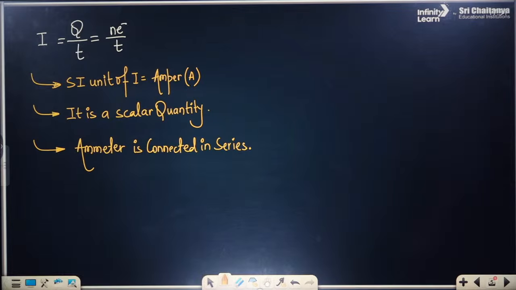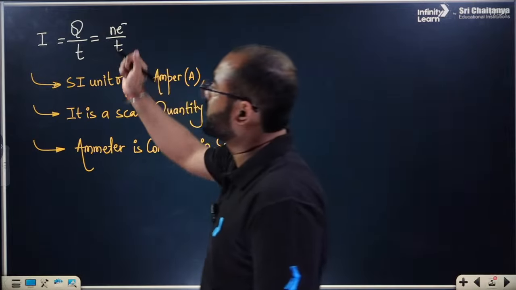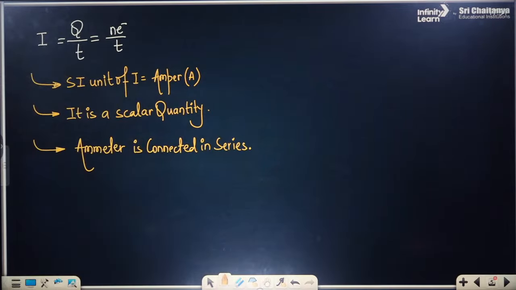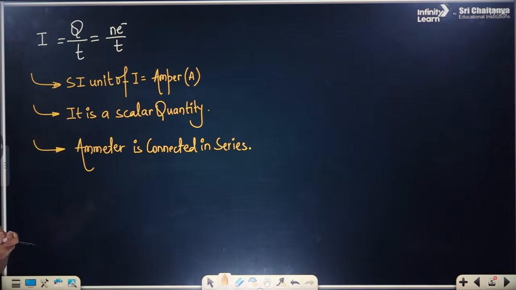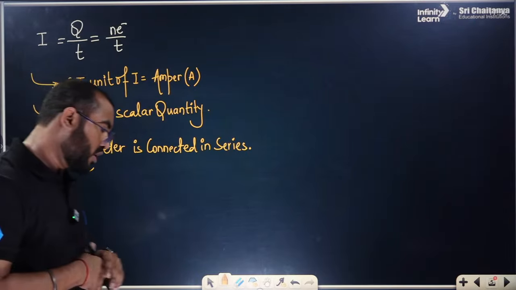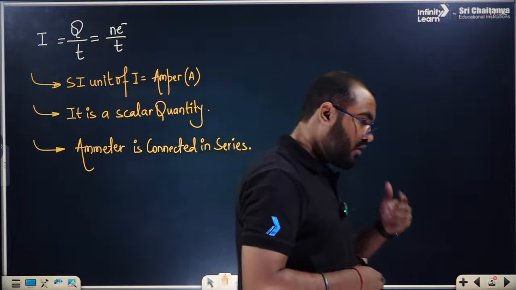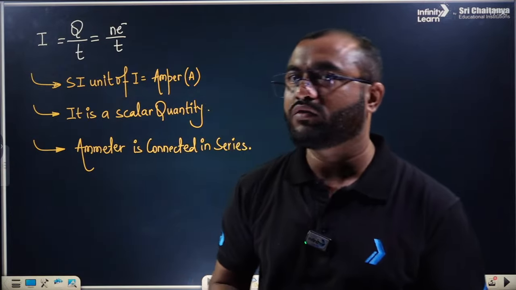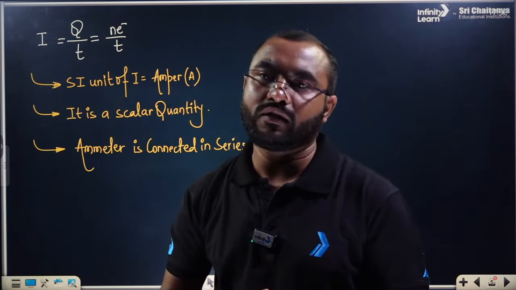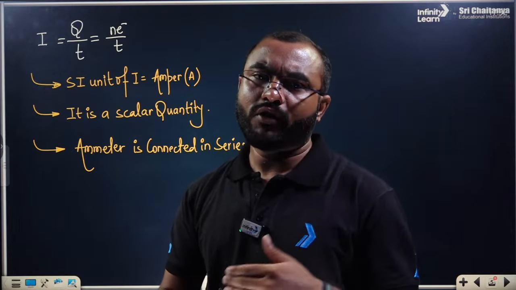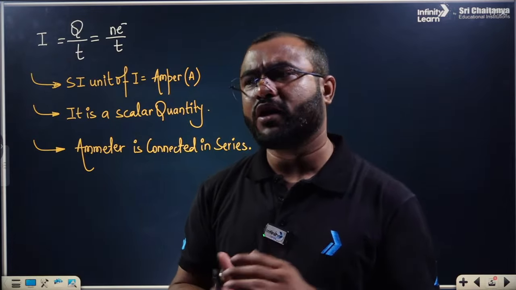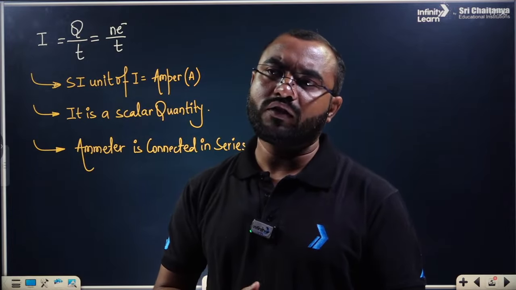Okay. After understanding this current, that is I equals Q by t equals Ne by t, and this is all about the combination, we want to find out a few more things. We have done a lot of experiments, and then there was a scientist known as Ohm who came across a particular understanding. If we are talking about the conductors, it is only about conductors, because the charges are allowed to move in the conductor. So Ohm's law is given according to the conductor.